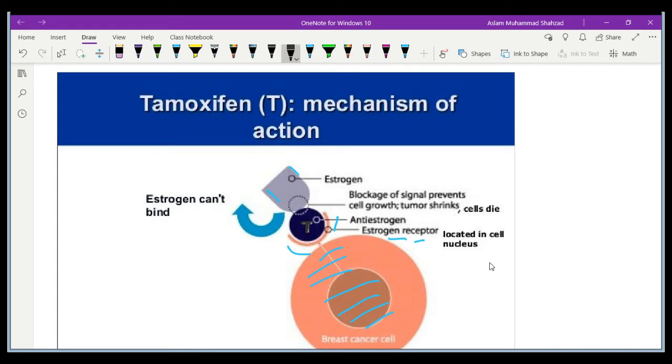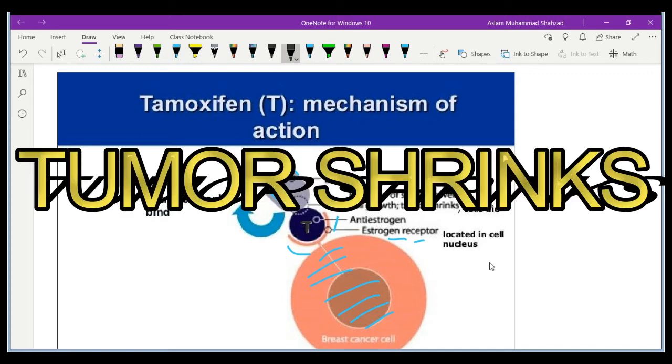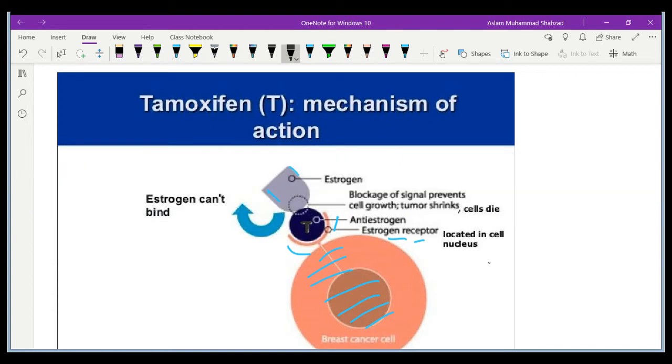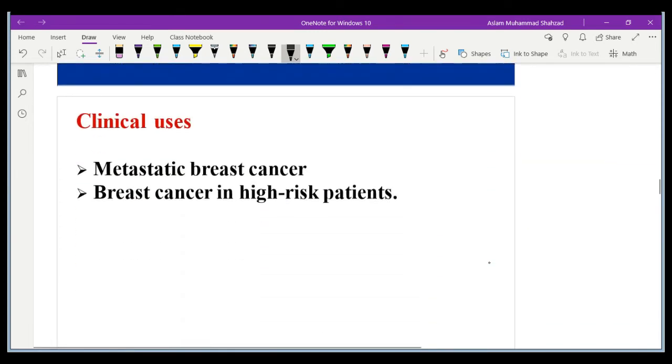So when tamoxifen interferes and blocks the pathway of the estrogen to the breast cancer, or in simple words, there is blockage of signals, or you can say anti-estrogen, then the decrease of the estrogen occurs, and as a result the tumor shrinks. So it is used clinically, especially for metastatic breast cancer and breast cancer in high risk patients.